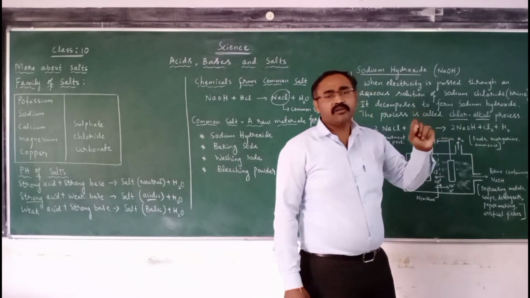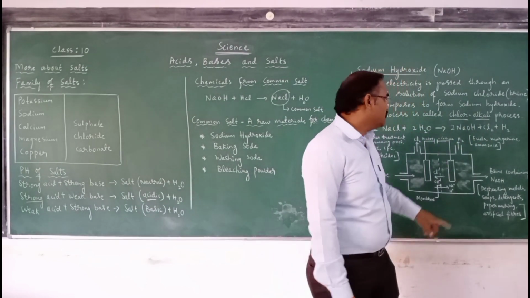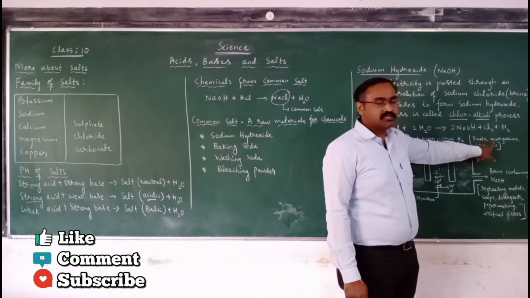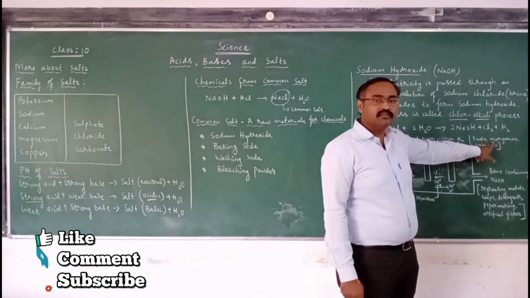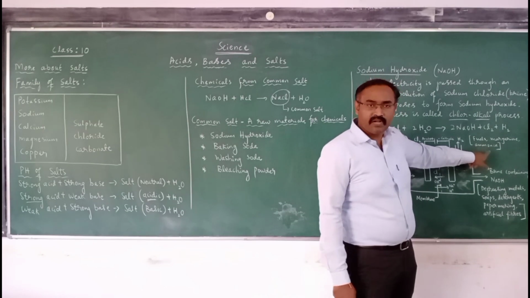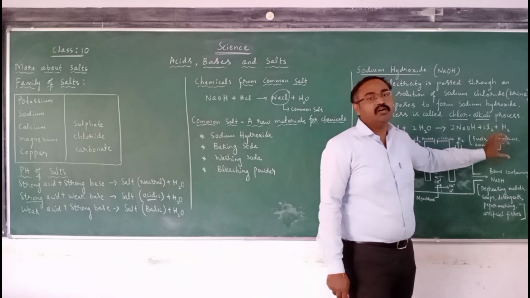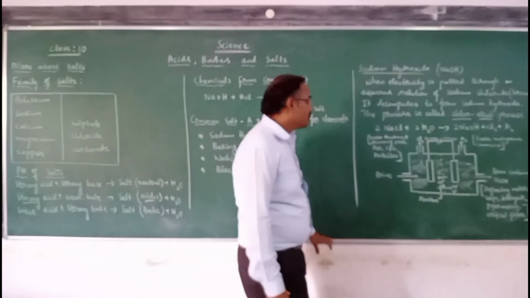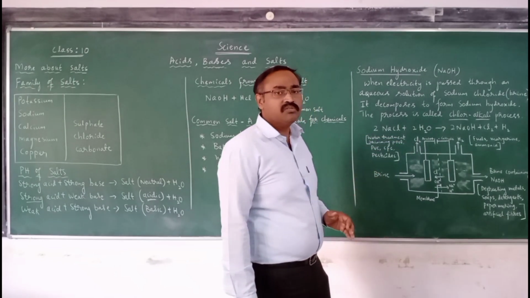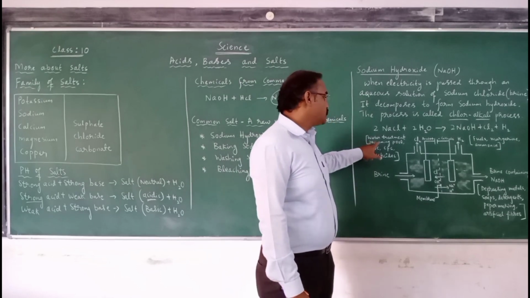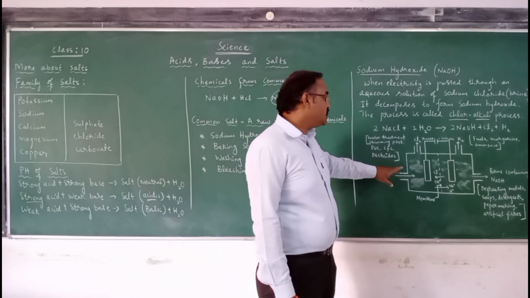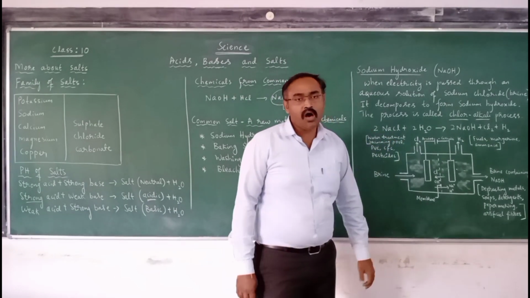Hydrogen. You know hydrogen is a highly combustible fuel, so it is used as a fuel, as well as in margarine, a substitute for vegetable oil like butter, and then in ammonia, a fertilizer. So these are some of the uses of hydrogen. And chlorine, uses of chlorine: it is used in water treatment, swimming pools, PVC pipe, CFC, and pesticides. So these are the uses of chlorine.